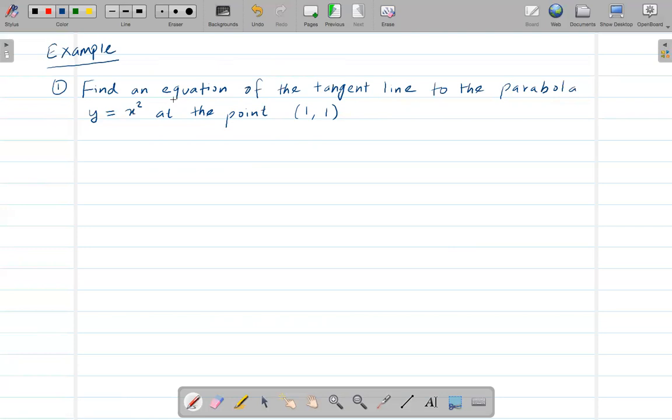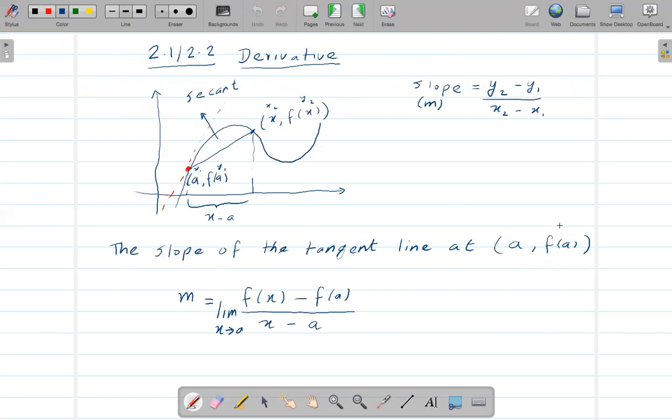All right, equation now. So we know from algebra that the equation we used there was y minus y1 equals m times x minus x1, right? Here we have a point given, so we can assume that point as a comma f of a.